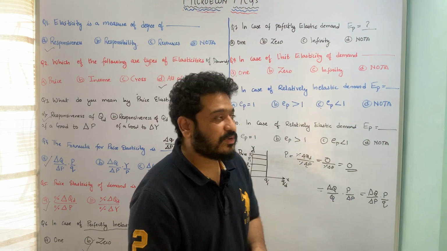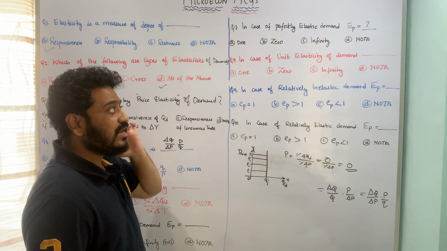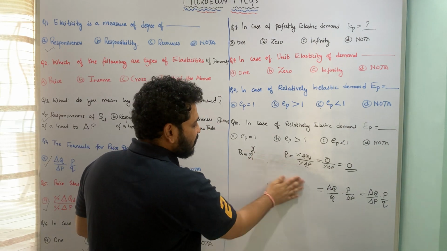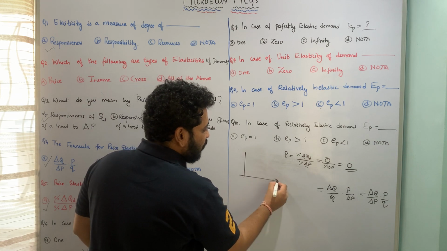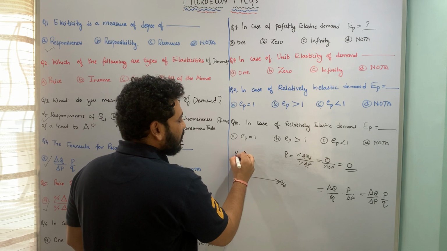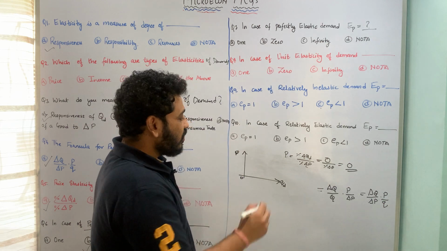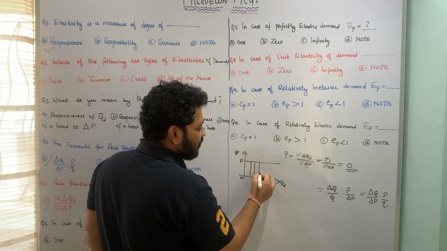Let us now move to the next question, in which we are looking at perfectly elastic demand. It is the inverse of this condition. Again on the x-axis we are looking at quantity demanded, and on the y-axis the price. For perfectly elastic demand, the price is remaining constant, but the demand is changing.